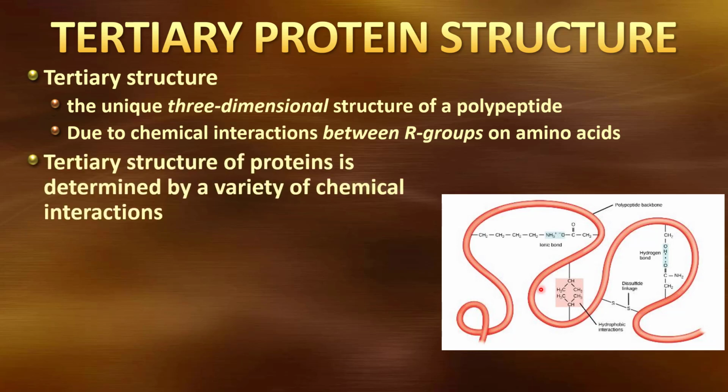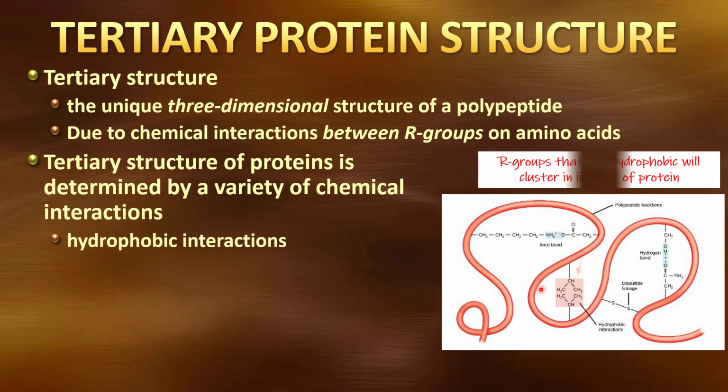So let's take a look at what creates this tertiary structure. There's a variety of different types of chemical interactions that do this. One is hydrophobic interactions. Remember, some of our R groups were hydrophobic. Those hydrophobic R groups are going to tend to cluster together on the interior of the protein. A lot of the rest of the protein is polar or charged. And so these nonpolar groups tend to go away and form these little interior pockets. We have these hydrophobic R groups here forming this interaction with one another.